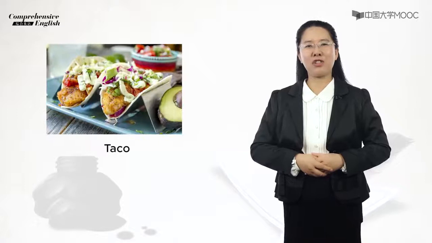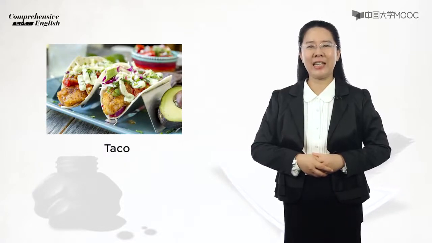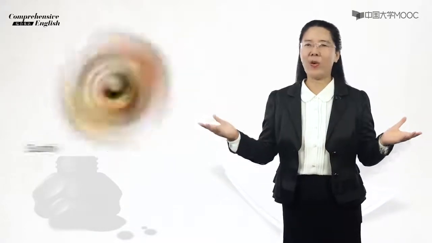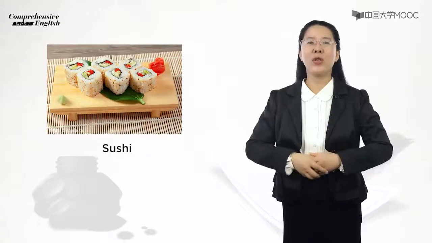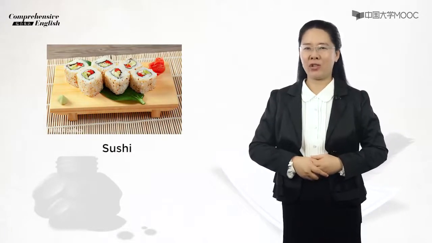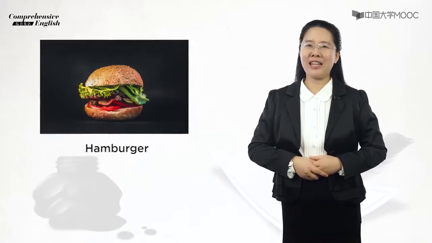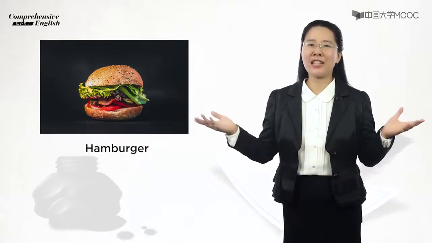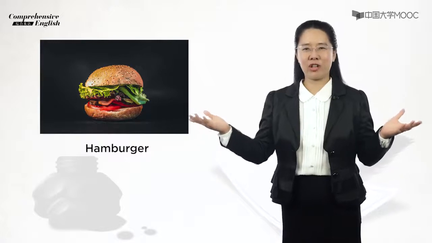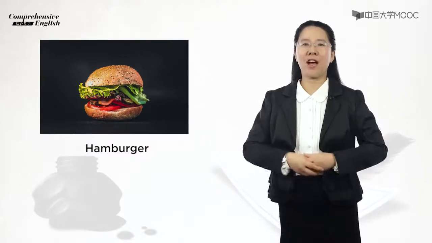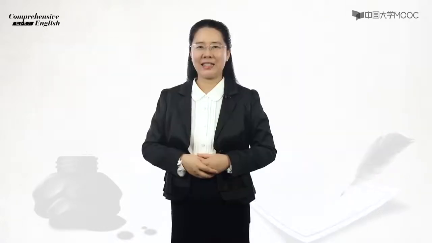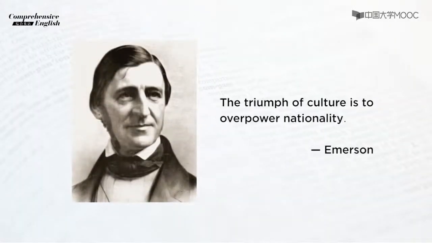Today, you do not have to be a Mexican to enjoy taco or Japanese to have sushi for lunch. Similarly, you can dine on hamburgers, the all-American food, in China, Japan, Russia, and most other countries. As the saying goes, the charm of culture is to overpower nationality.